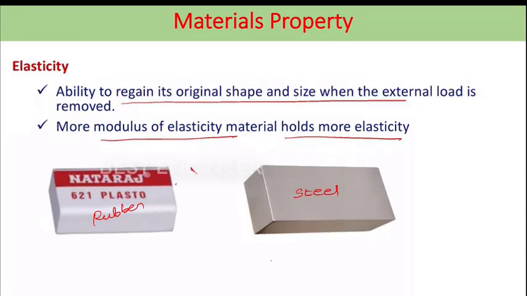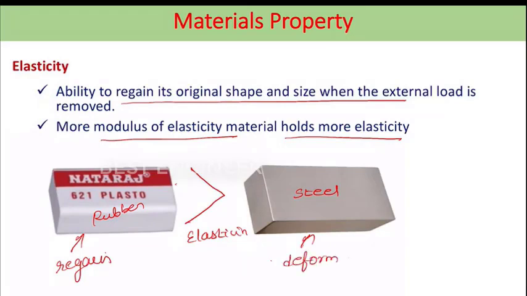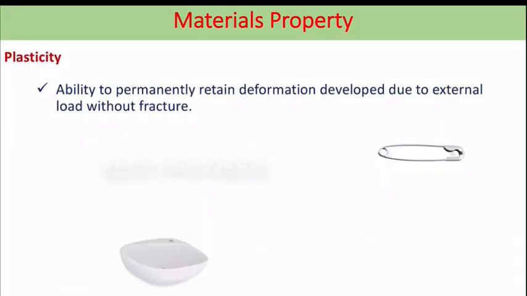When comparing these two, rubber has more elasticity because after removing the load, this material will regain its original shape. Steel will deform permanently.